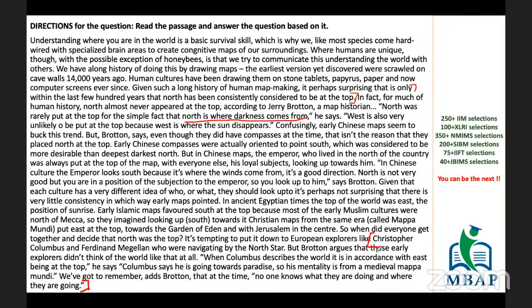So let's read it once more. Navigating by the North Star. But Bottom argues that these early explorers didn't think of the world like that at all. When Columbus described the world, it is in accordance with East being at the top. He says Columbus says he's going toward paradise. So his mentality is from a medieval Mappa Mundi. We have got to remember as important at that time, no one knows what they're doing and where they are going.